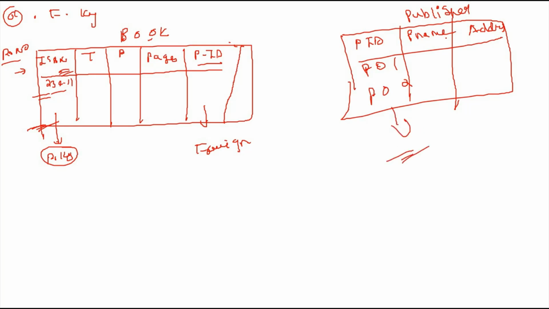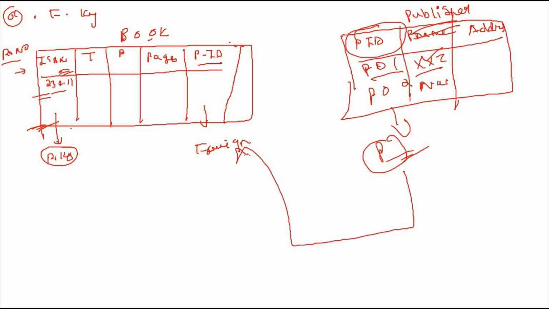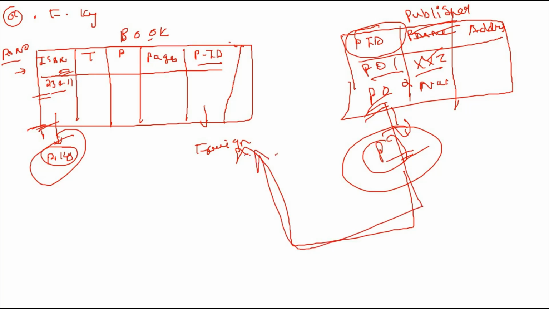It will uniquely identify the publisher name, like which book is for P01 and which book is for P02. So it is the primary key of the publisher relation, and it is the foreign key in the book relation. This is the foreign key example.